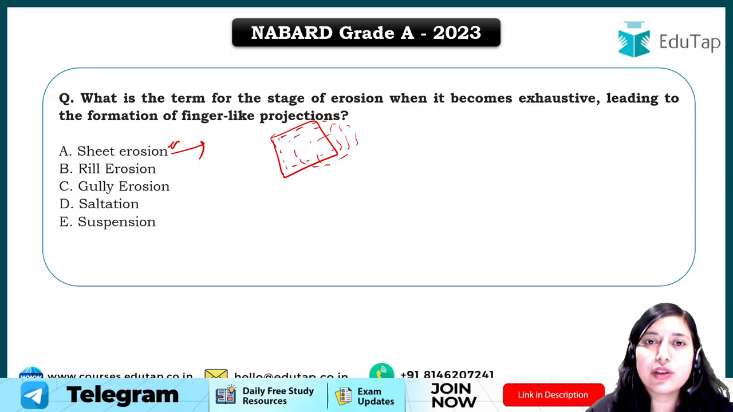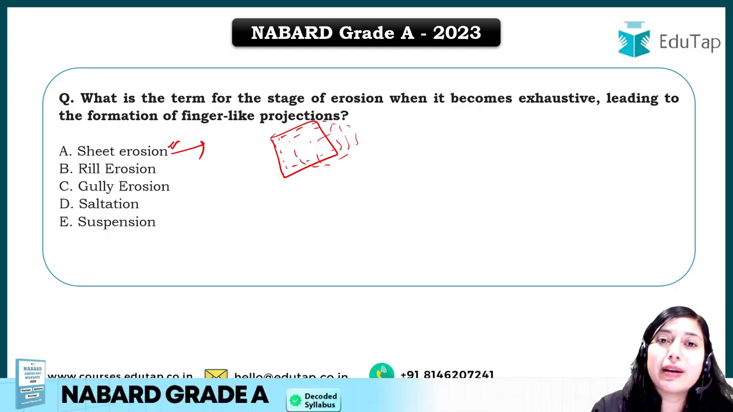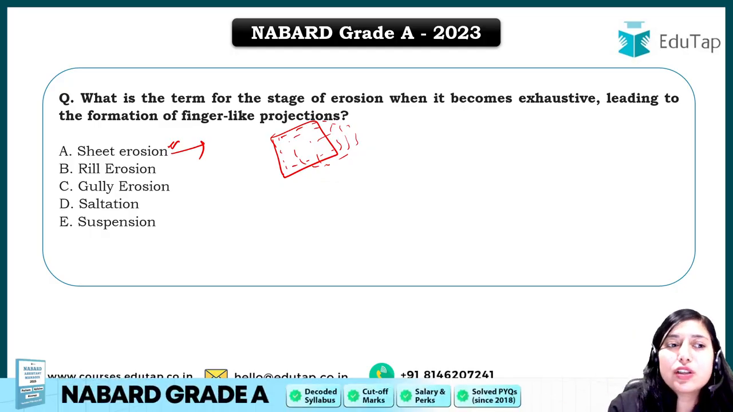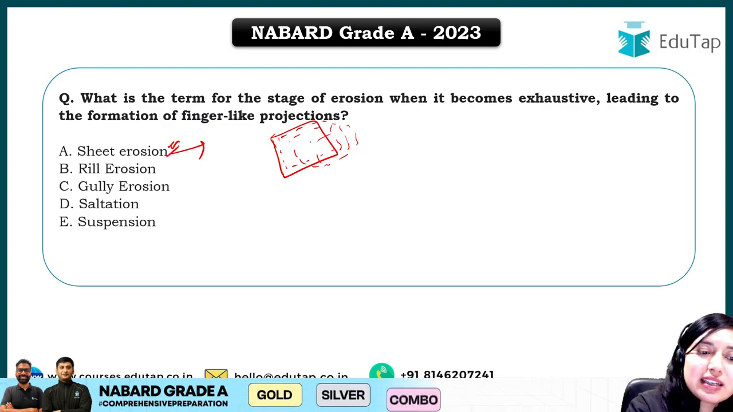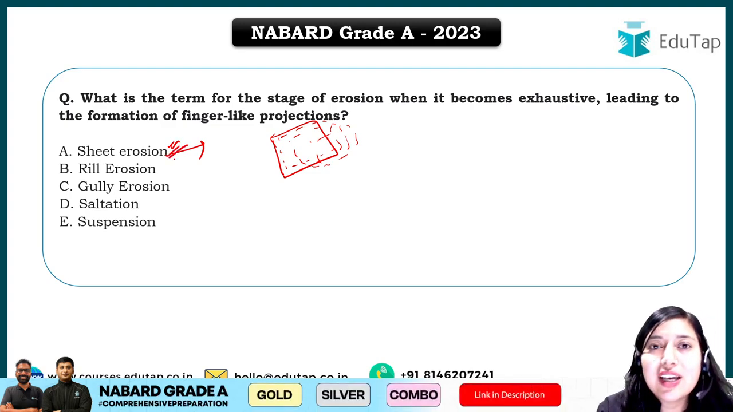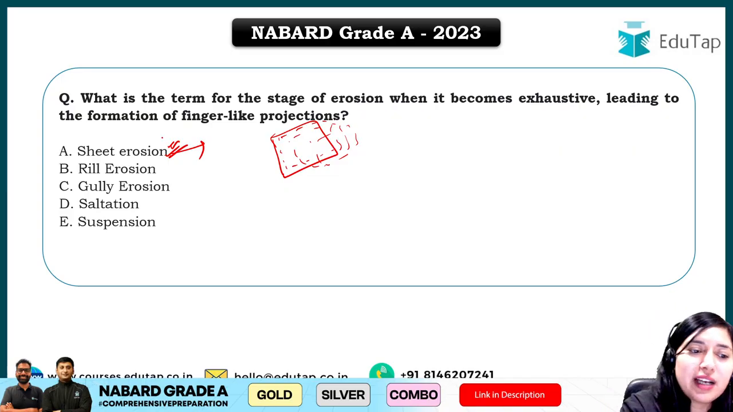It's a very gradual erosion that happens and is not noticeable to the farmer. So when the soil becomes infertile, then it is noticed that sheet erosion has happened for quite a long period of time, right? So this is sheet erosion. Here no finger-like projections are formed, so this will not be the answer, right?